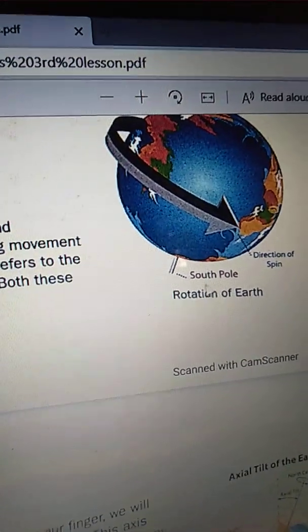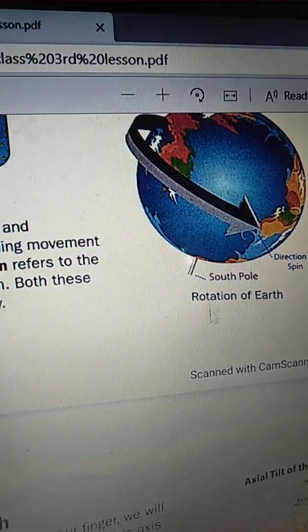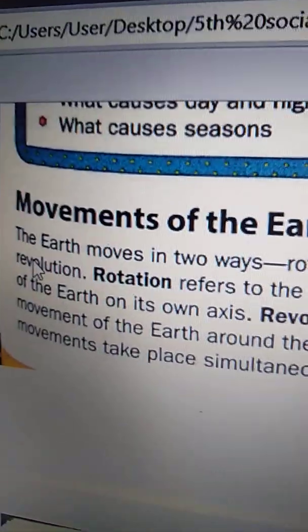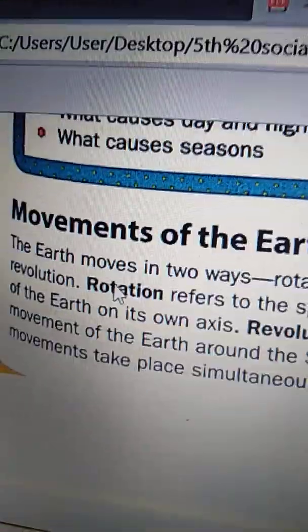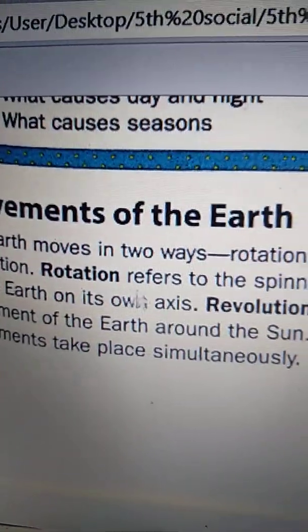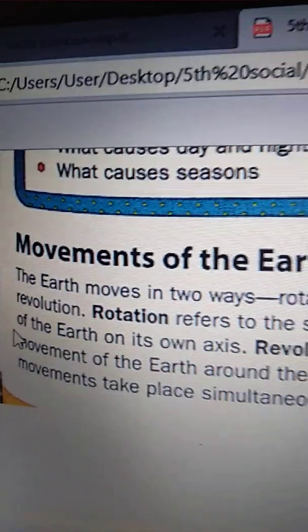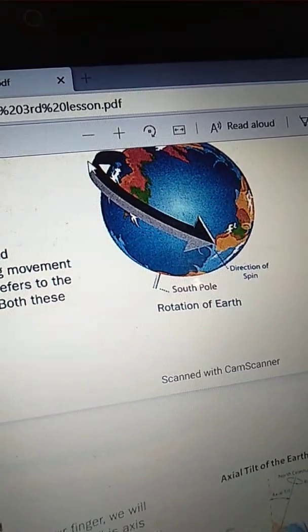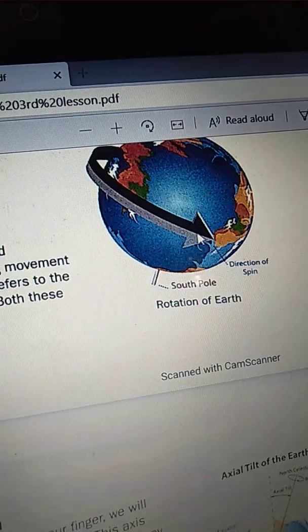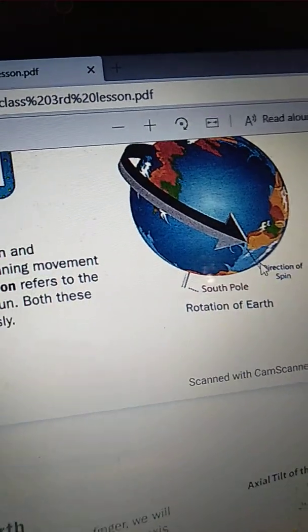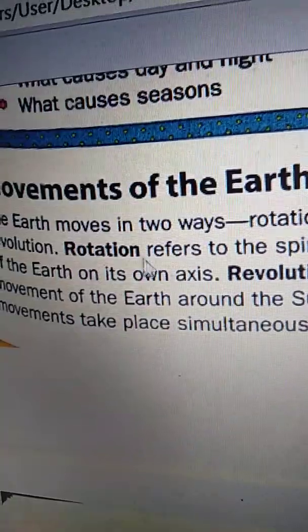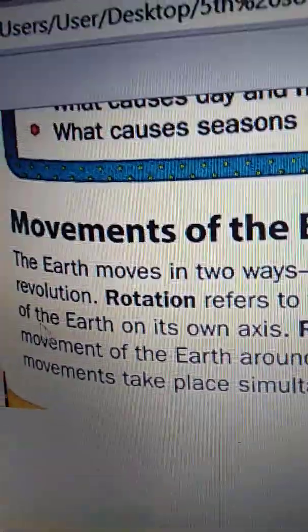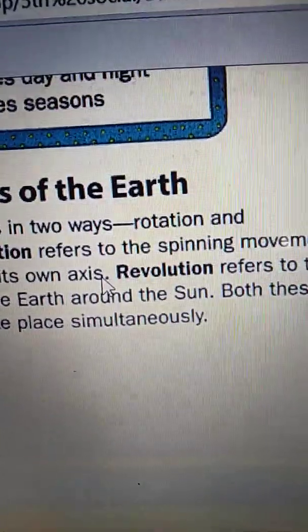This is the rotation of Earth. The Earth moves in two ways, rotation and revolution. Rotation refers to the spinning movement of the Earth on its own axis. See, this is the direction of spin, like this, from North Pole to South Pole. So, rotation refers to the spinning movement of the Earth on its own axis.